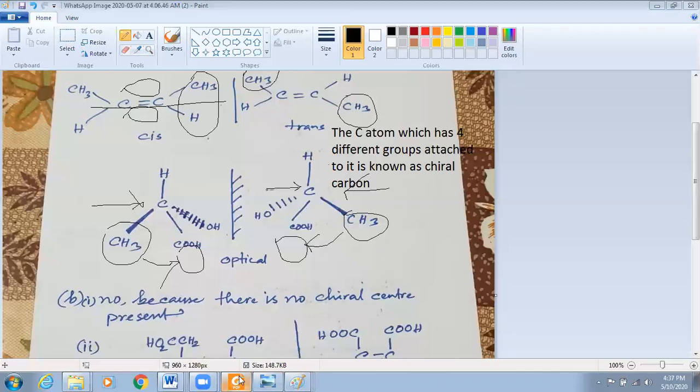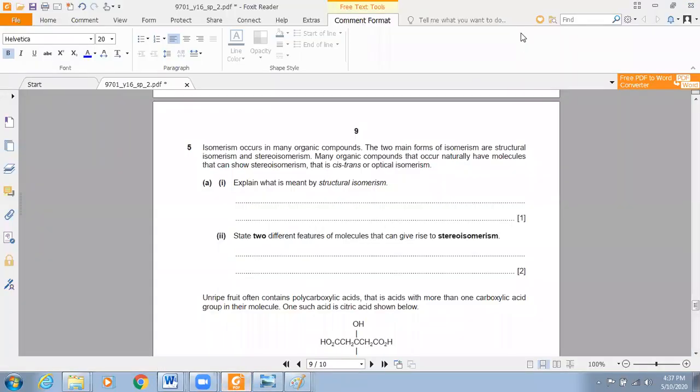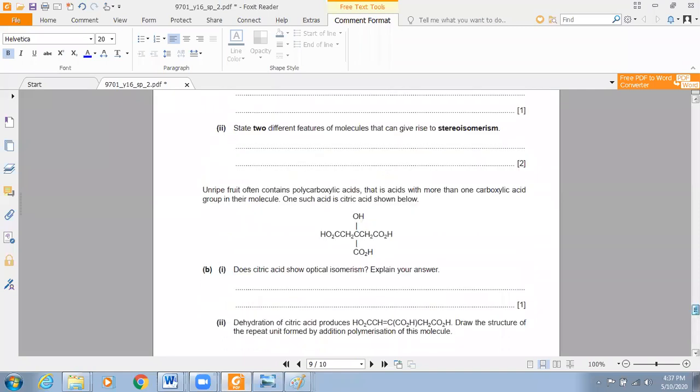Now let us go back to the question. State two different features of molecules that can give rise to stereoisomers. So already I have discussed. Let us go back to the next one.